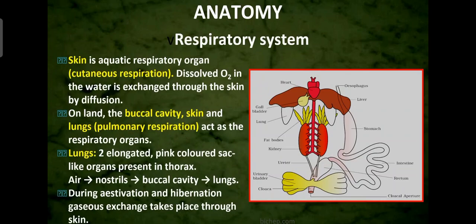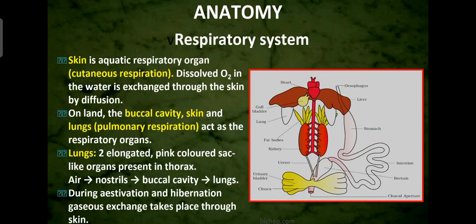When it is on the land, the buccal cavity, the skin and the lungs act as respiratory organs. So the lungs are the main respiratory organs on land, and this type of respiration is called pulmonary respiration.